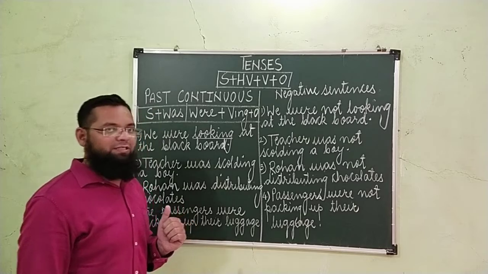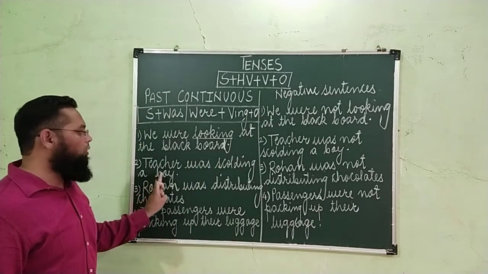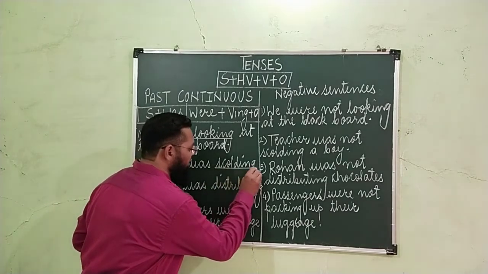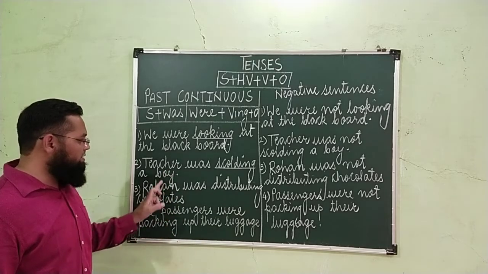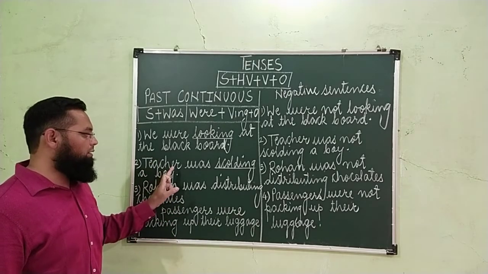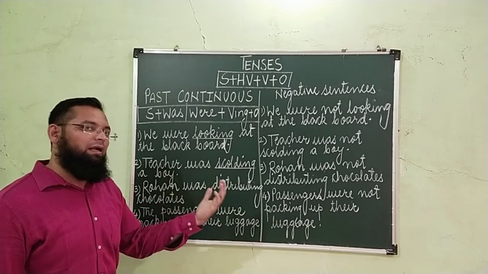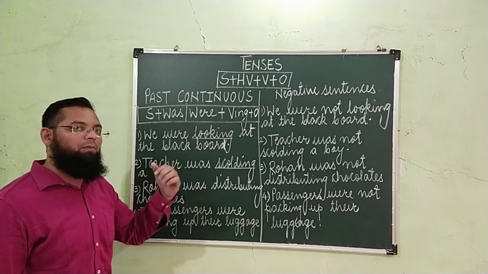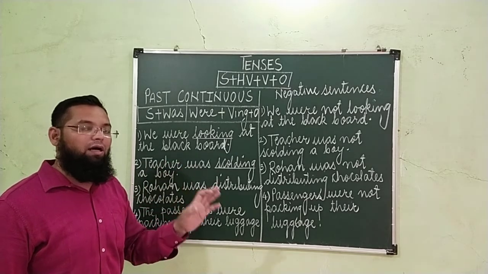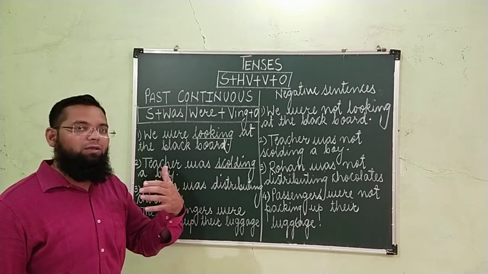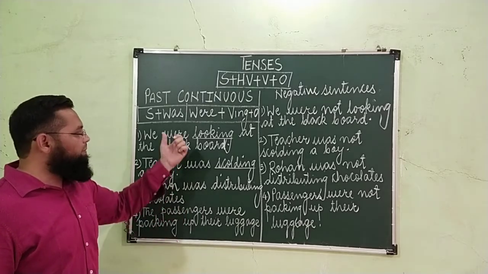It was not completed. Second example, teacher was scolding a boy. What do you mean by scolding? डांटना. Scolding means डांटना. And what is the translation of this sentence? Teacher, उस्ताद, बच्चे को डांट रहा था या बच्चे को डांट रही थी. It's a neuter gender, so it may be male or female. उस्ताद या टीचर बच्चे को डांट रहा था. Work was going on. काम पूरा नहीं हुआ था. डांटने का काम जारी था. So this is past continuous tense.